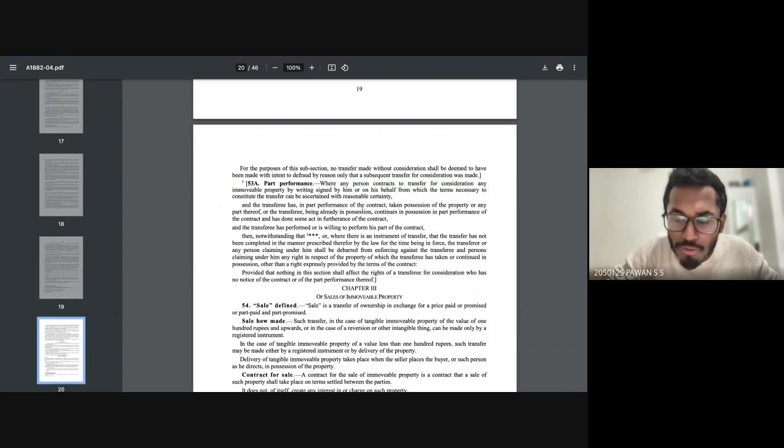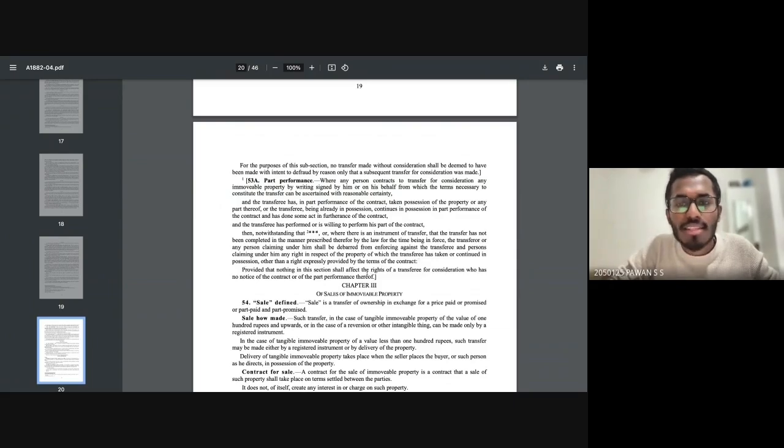and the transferee has, in part performance of the contract, taken possession of the property or any part thereof, or the transferee, being already in possession, continues in possession in part performance of the contract and has done some act in furtherance of the contract, and the transferee has performed or is willing to perform his part of the contract, then, notwithstanding that, where there is an instrument of transfer, the transfer has not been completed in the manner prescribed by the law for the time being in force, the transferor or any person claiming under him shall be debarred from enforcing against the transferee, and persons claiming under him, any right in respect of the property of which the transferee has taken or continued in possession, other than a right expressly provided by the terms of the contract, provided that nothing in the section shall affect the rights of the transferee.